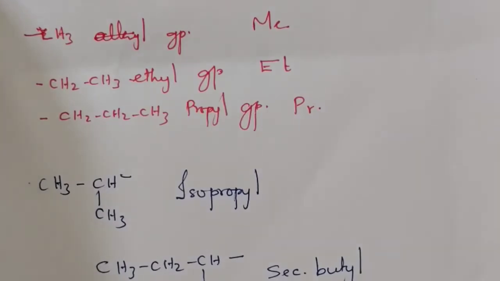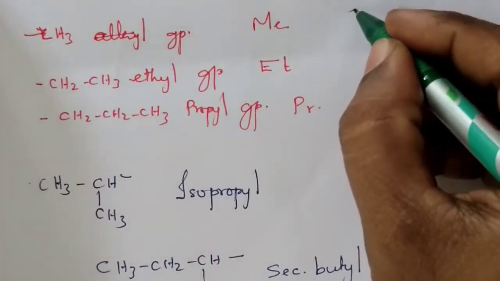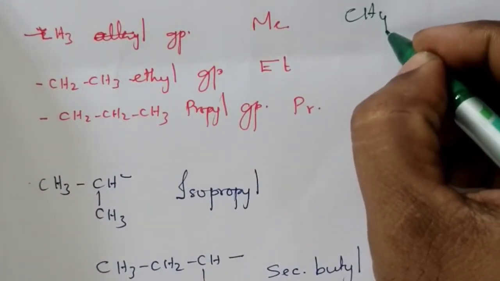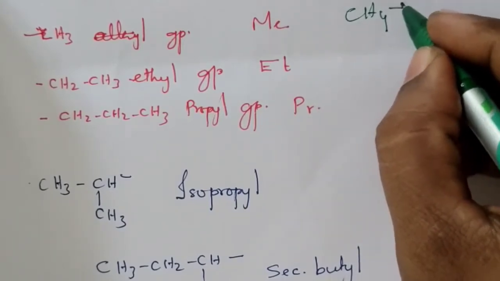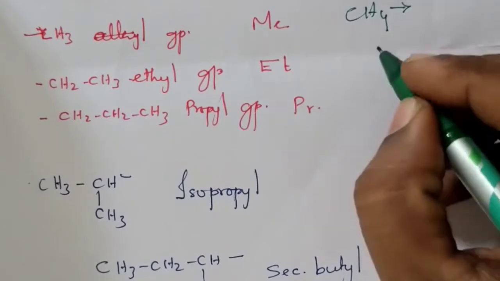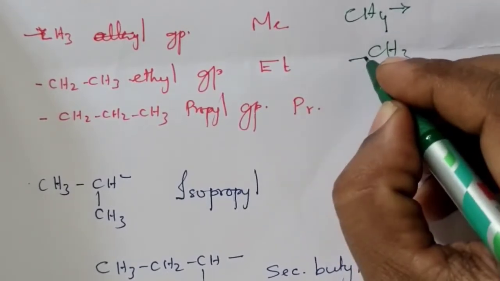The substituents or branches present in a compound are normally alkyl groups, or the substituents present in the parent chain are mostly derived from alkanes. For example, methane is a saturated hydrocarbon. From a saturated hydrocarbon, if one hydrogen atom is removed, we get CH3.